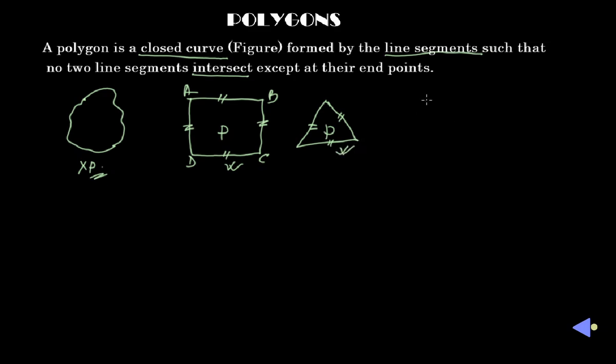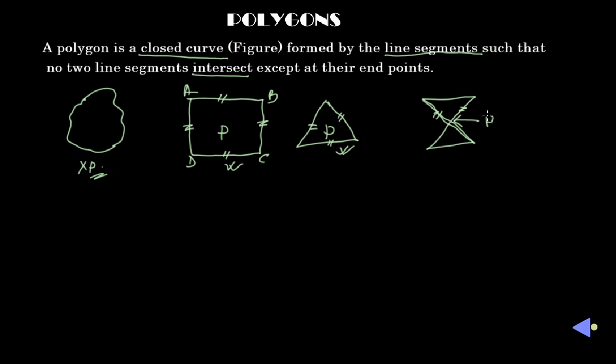But if I draw another shape which is also a closed curve, and all these are line segments, the only difference is that in this shape, those 2 line segments are intersecting each other at this point.